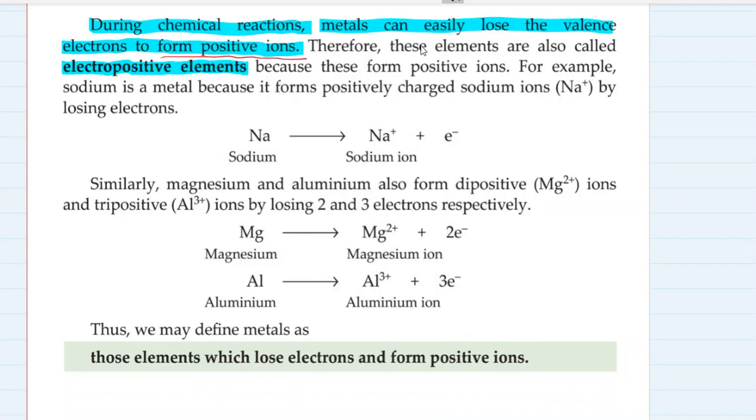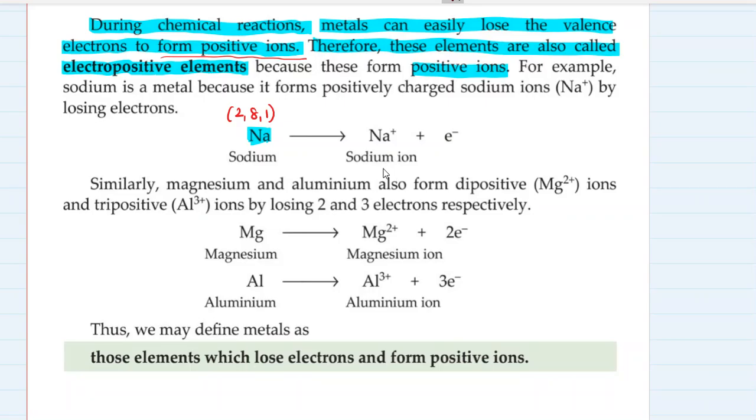So how do they form positive ions? We are going to study about this in detail, but I'm going to tell you how do they form positive ions. Therefore, these elements are also called electropositive elements because they form positive ions. For example, let's take example of sodium. So sodium has got electronic configuration of 2 8 1.